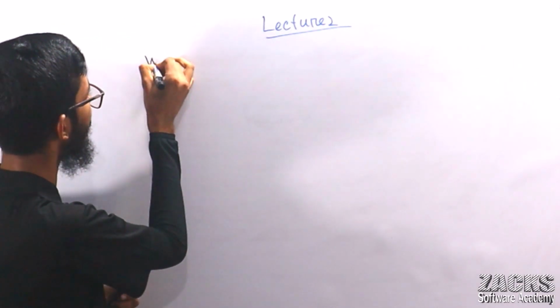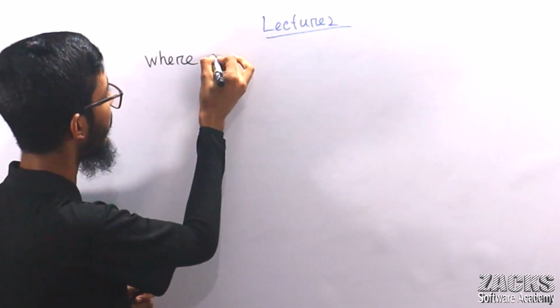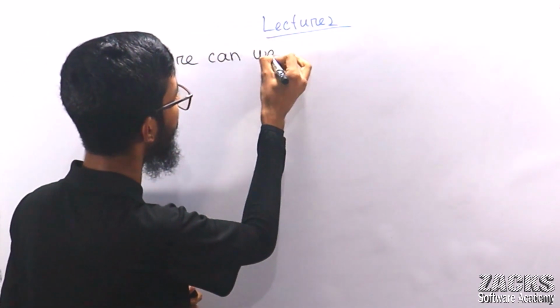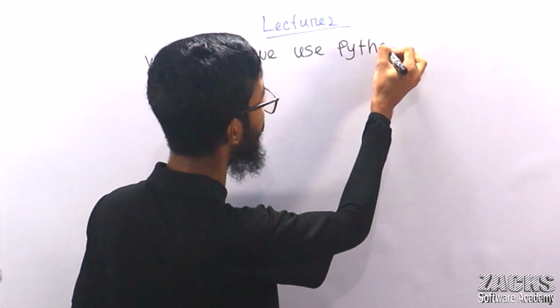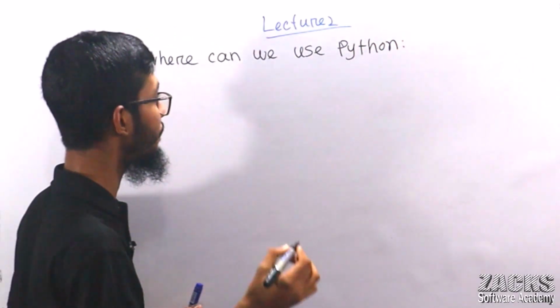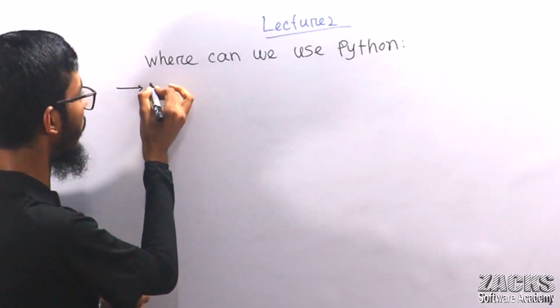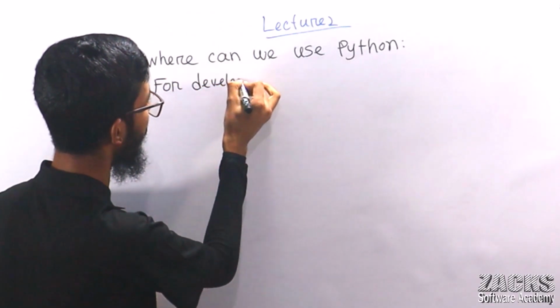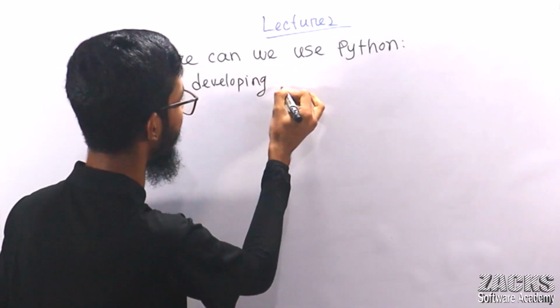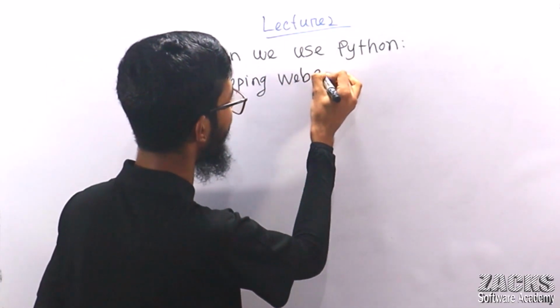Let me write this point also. So, where can we use Python? We can use Python for developing web applications.